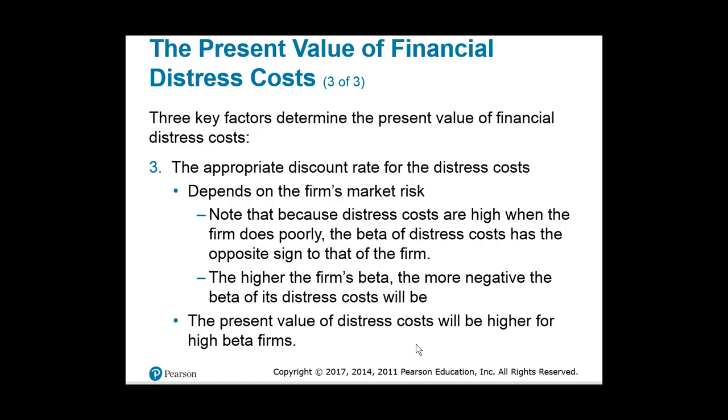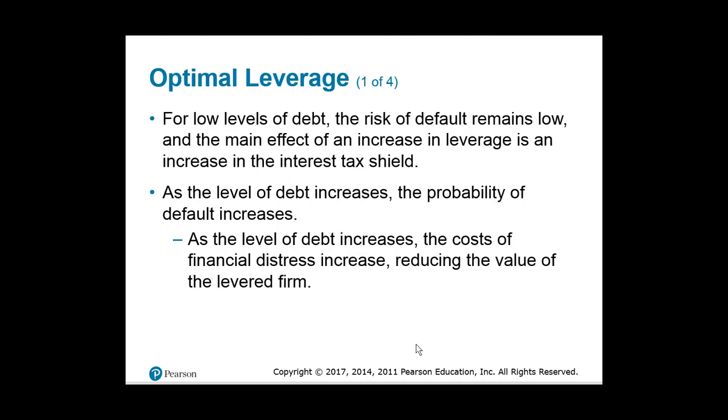Because distress costs are very high when the company does poorly, the beta of distress costs has the opposite sign to that of the firm. So again, the higher the firm's beta, the more negative the beta of the distress costs will be. The present value of distress costs is going to be higher for higher beta companies. And I think this makes sense. If high beta companies identify high risk companies, then it would make sense that the present value of financial distress would increase for those high risk companies.